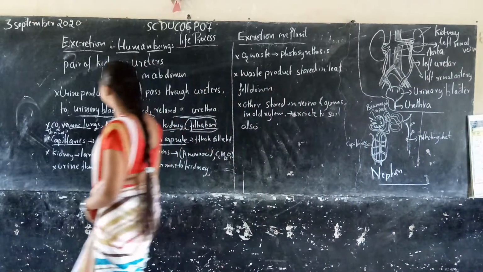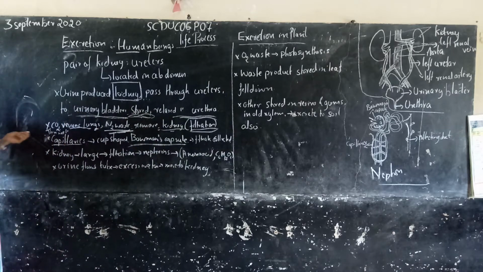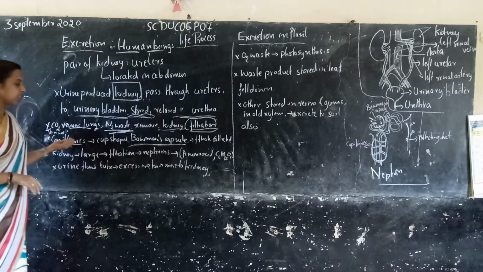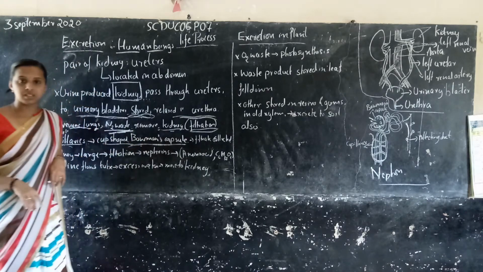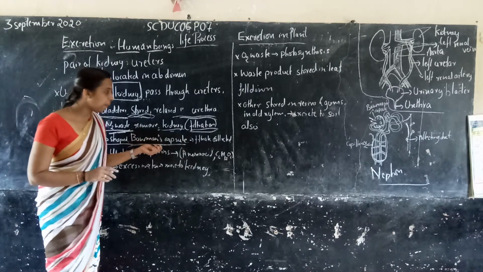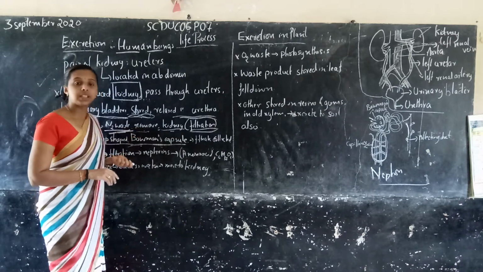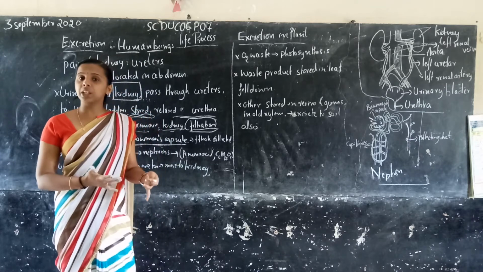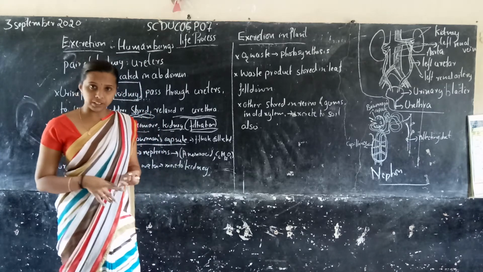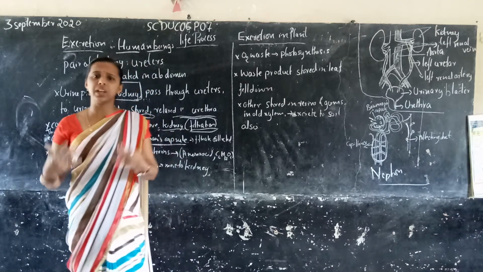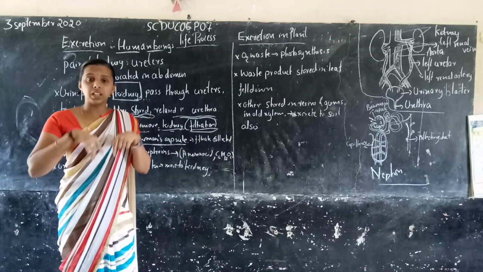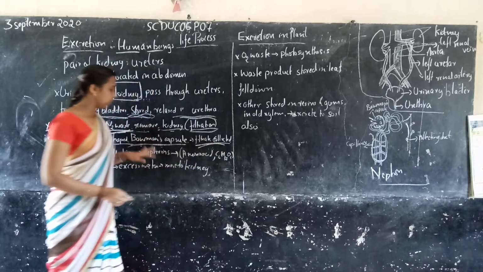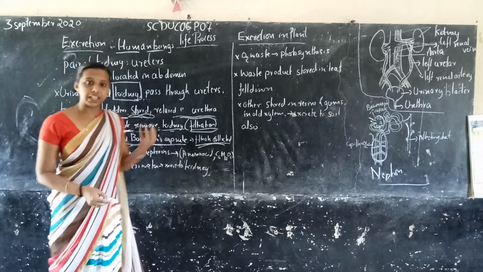Nephron. What happens? The kidneys contain thin-walled capillaries, and the cup-shaped structure around them is called Bowman's capsule. It filters the waste materials in our body. So where is it filtered? In Bowman's capsule. Why? Because of waste materials like nitrogen waste, carbon dioxide, amino acids, glucose, vitamins, etc., and the excess water present in our body. So these are filtered and collected.